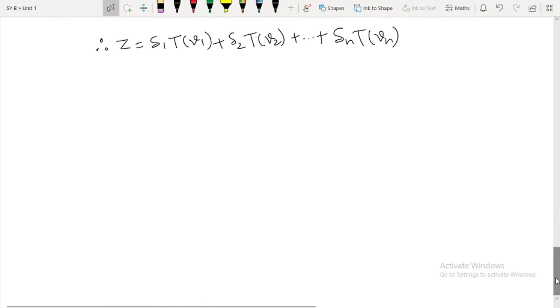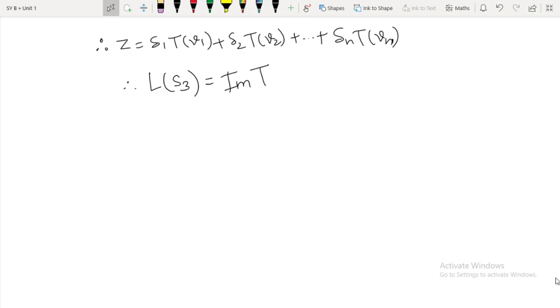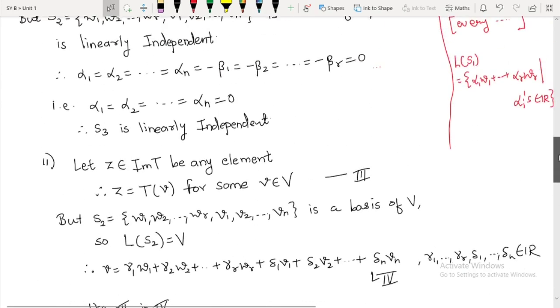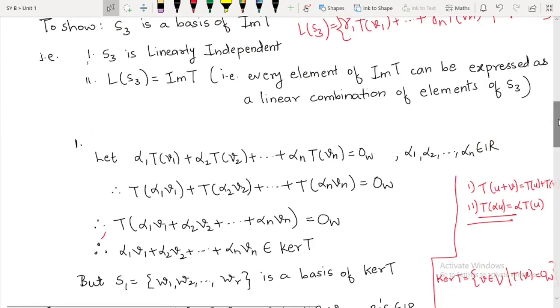So therefore, remember this is n, I will say this linear span of S3 is equal to image of T, and therefore from 1 and 2, which 1 and 2 we are talking about? This is 1 and this is 2.